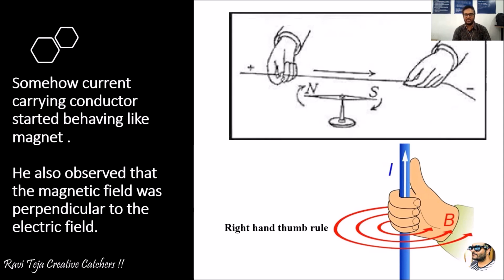If the thumb indicates the direction of the electric field, the remaining four fingers will indicate the direction of the magnetic field, as you see in this diagram. So in an electromagnetic wave or electromagnetic field, both the electric field and magnetic field are perpendicular to each other, okay. This is how the electromagnetic concept was discovered and can be explained in a simple way.